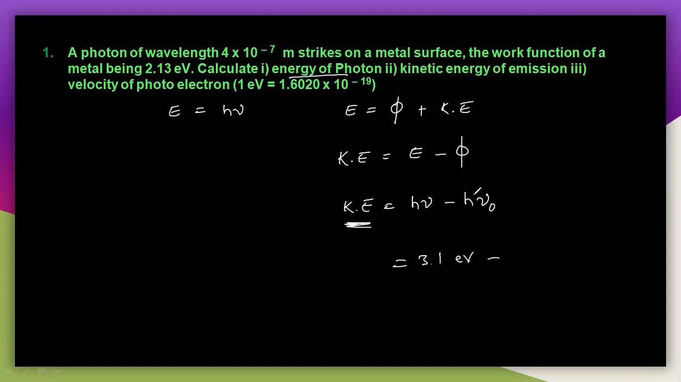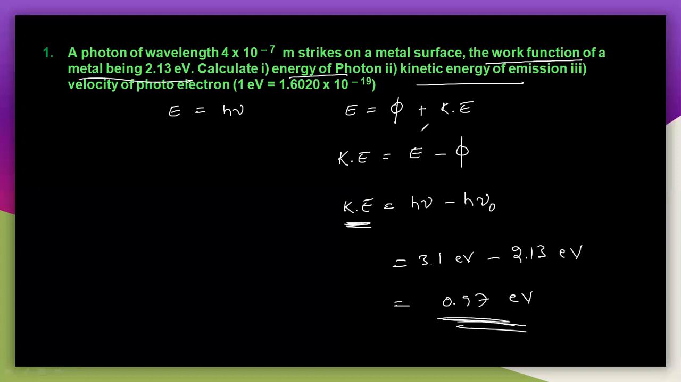And what is the minimum amount of energy here? He has already given the work function here. See here, the work function of the metal being 2.13 electron volt. So you will get the kinetic energy, that is 0.97 electron volts. So this is the kinetic energy of the emission here, and the energy of the photon is 3.1 electron volt.